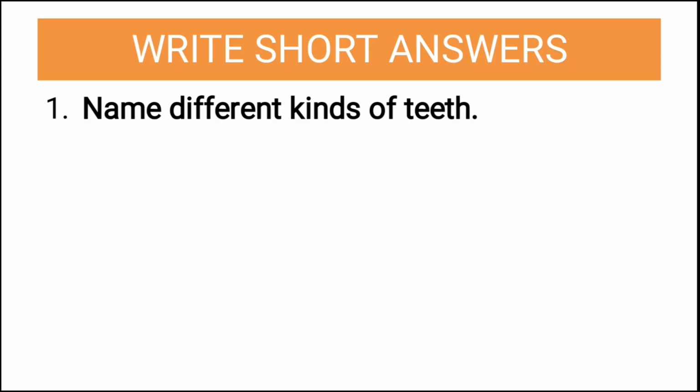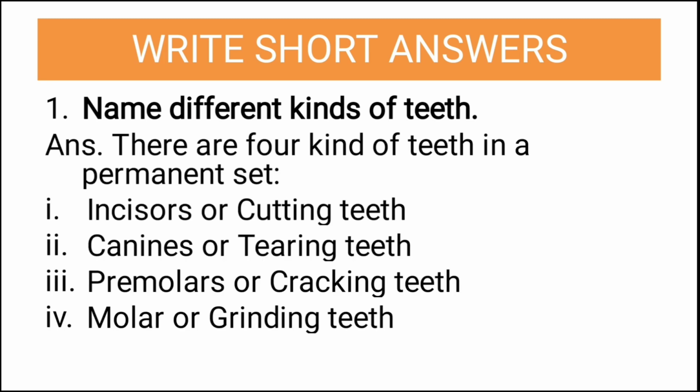Let us see next question. Write short answers, and first in that is name different kind of teeth. So you will write there are four kind of teeth in permanent set. The first one is incisors or cutting teeth. Second is canine or tearing teeth. Third is premolars or cracking teeth. And fourth one is molar or grinding teeth.